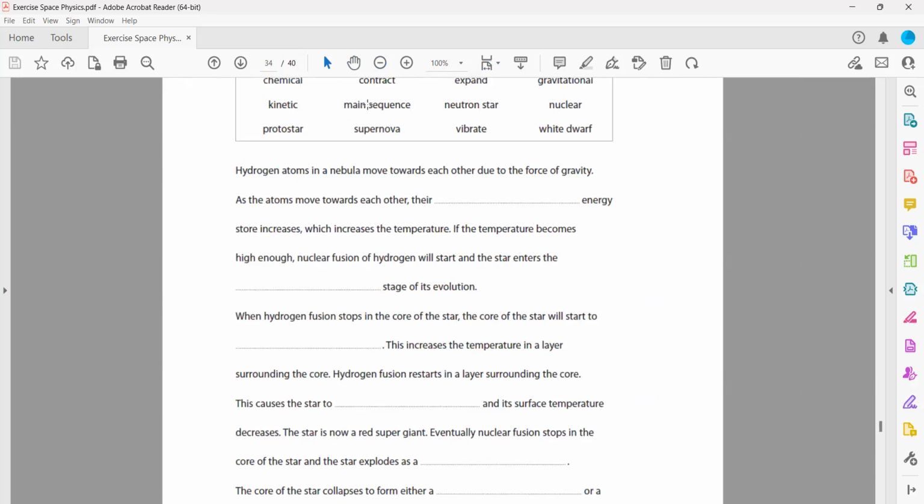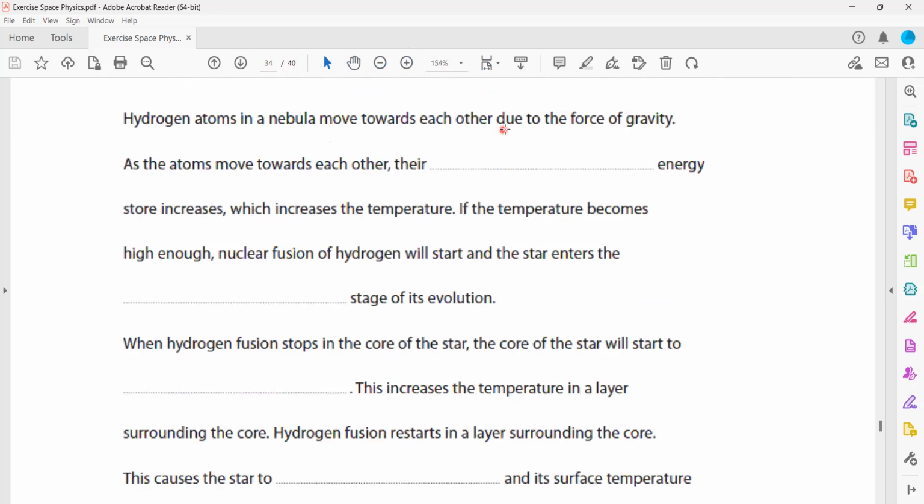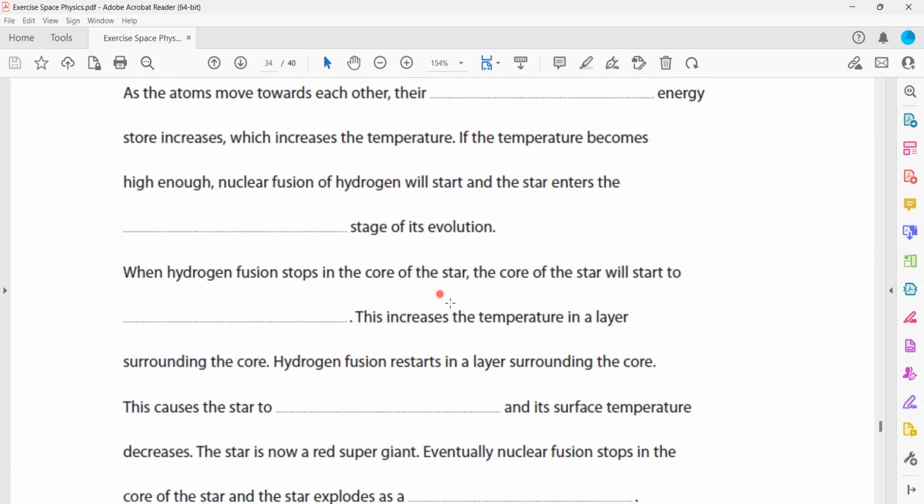You'll mention that hydrogen atoms in a nebula move towards each other due to gravitational force. As atoms move towards each other, their kinetic energy increases, which increases the temperature, and the star becomes hot. The nuclear fusion of hydrogen starts, and it enters the main sequence. Then when hydrogen fusion stops, the core will start to contract, and this increases the temperature, even of the outer layer. You can mention this increase in temperature causes helium fusion to start, not restart, it will start.